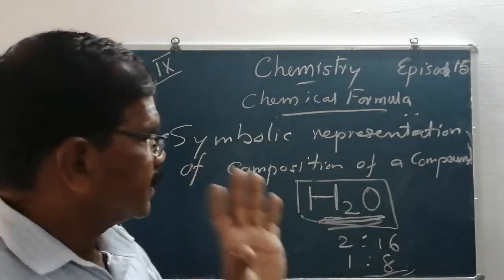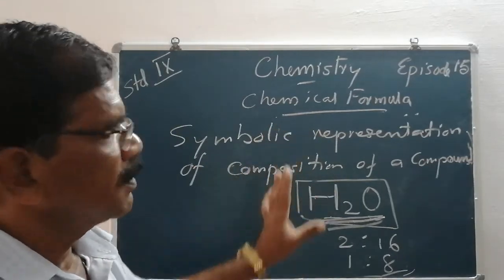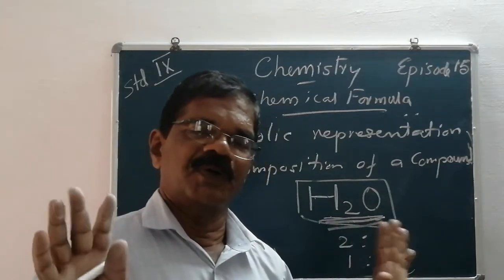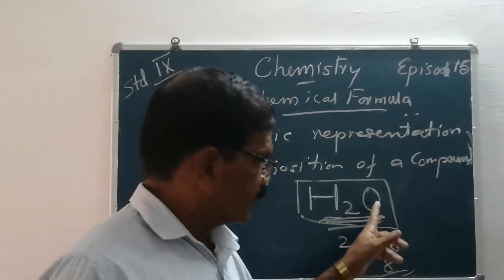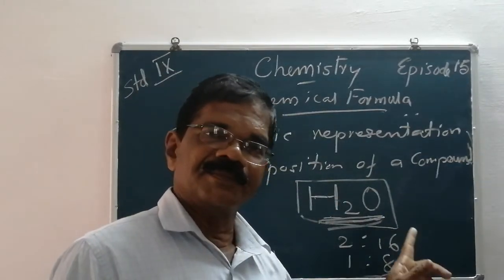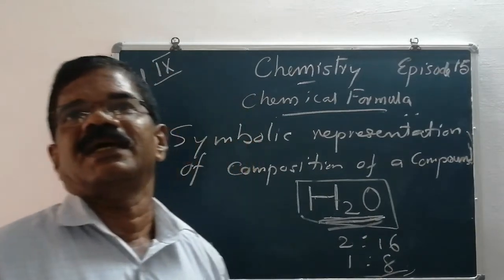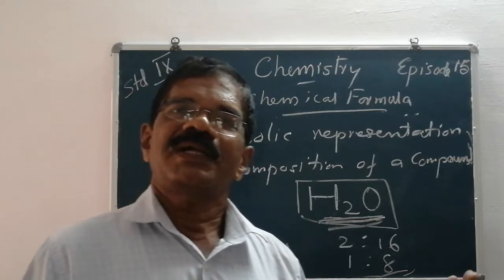Now we are going to study how to write the chemical formula. What do you mean by chemical formula? It is a symbolic representation, or a short form. In general, we call this water. What is the chemical name? Actually, water is hydrogen oxide. On hearing hydrogen oxide, you can't get an idea of what it is.